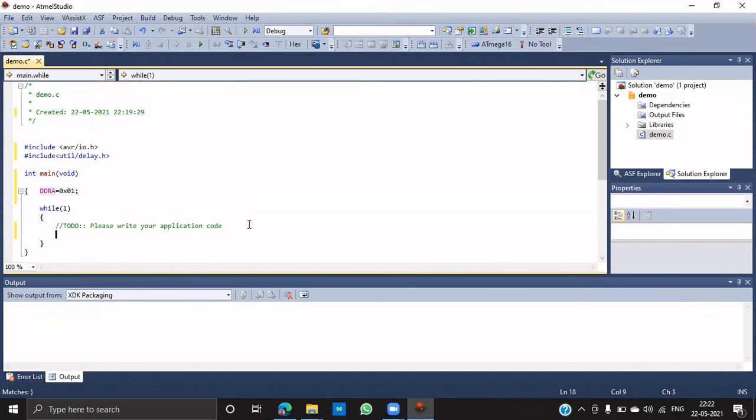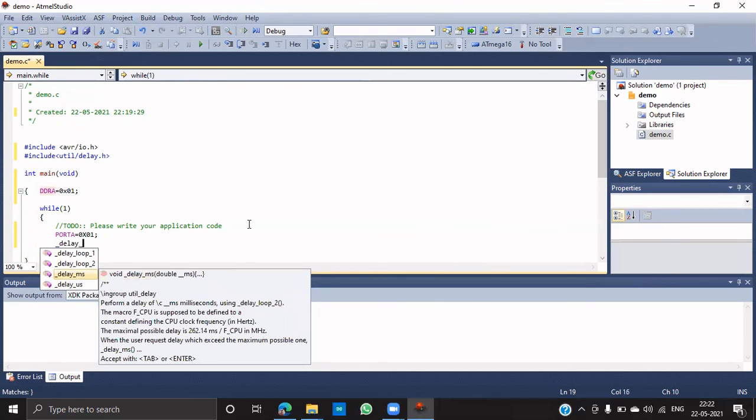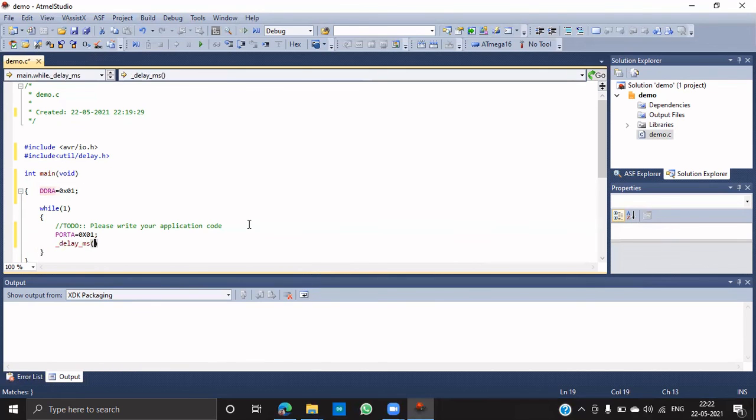Then coming to the while loop, I want to make the 0th pin of port A high. So what I need to do is PORTA equals 0x01. Now I want to produce some delay, and this delay will be in microseconds.